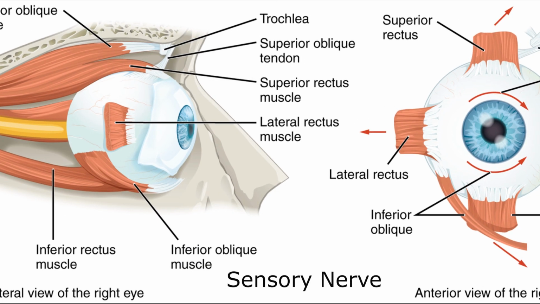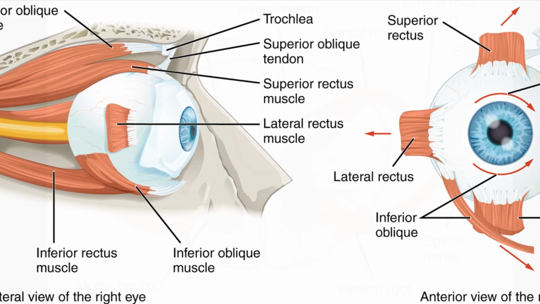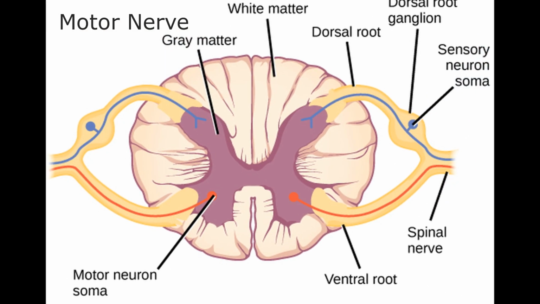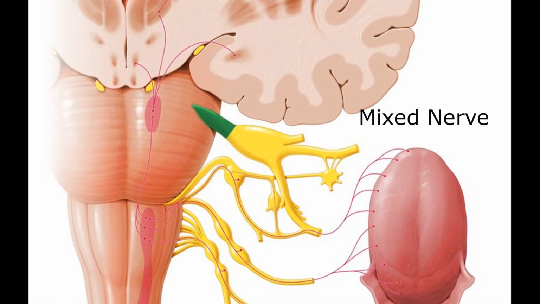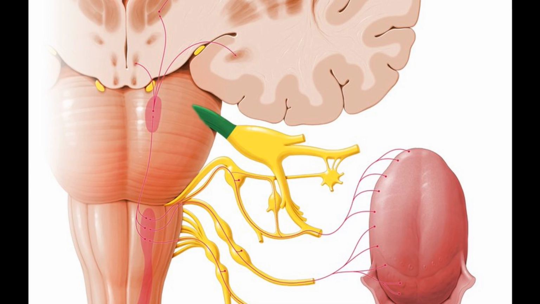Sensory nerve. It contains only sensory neurons, for example the optic nerve of the eye. Motor nerve. It contains only motor neurons, for example the nerves of the muscles of the eyeball. Mixed nerve is the one which carries both sensory and motor neurons, for example the nerve which goes to the tongue.